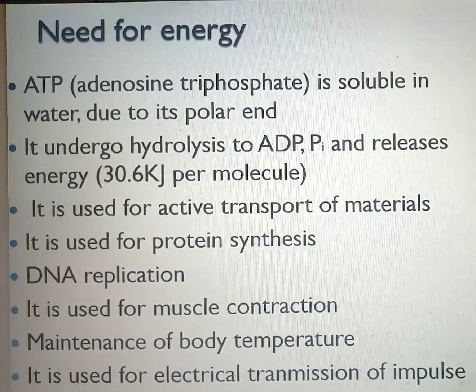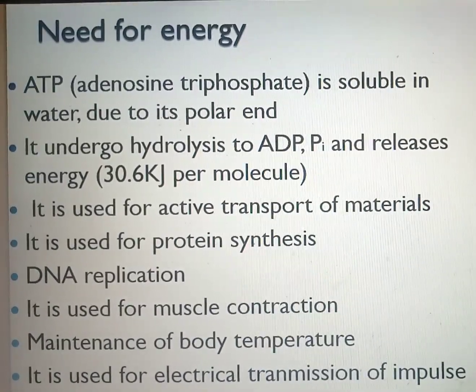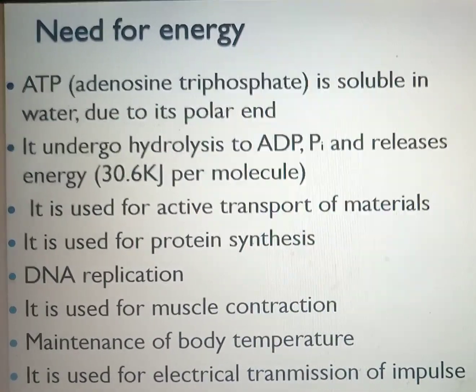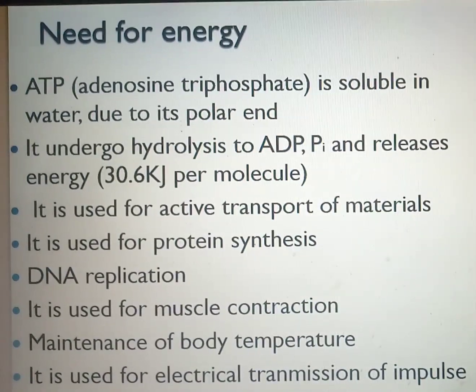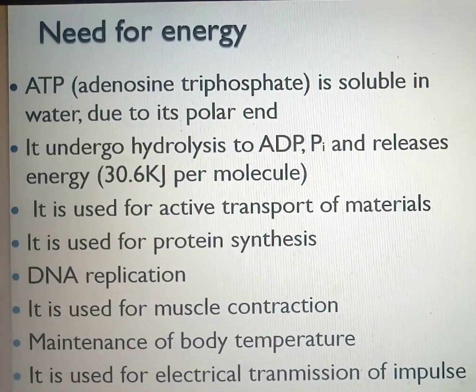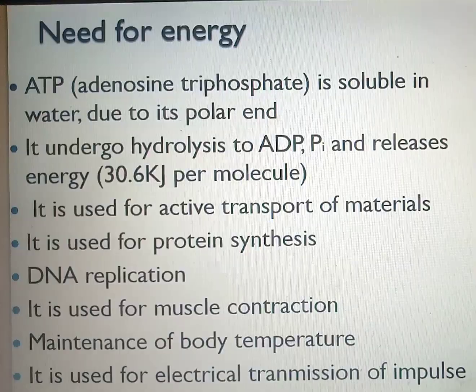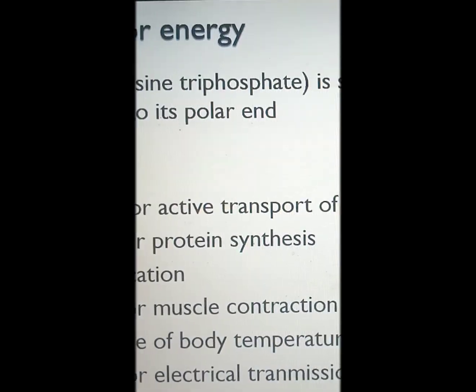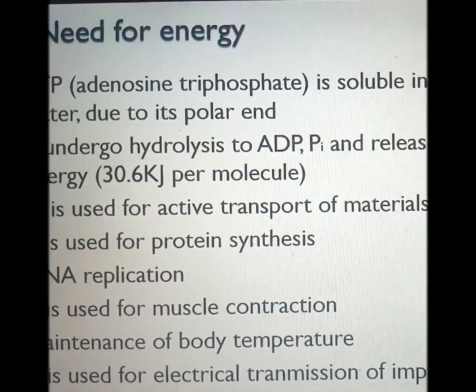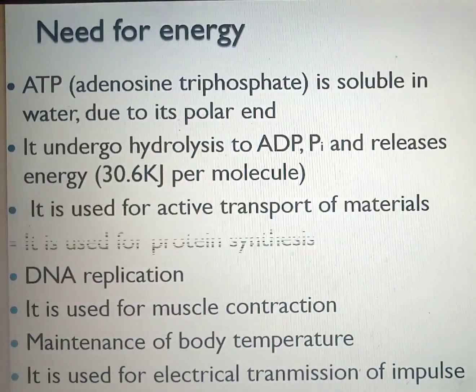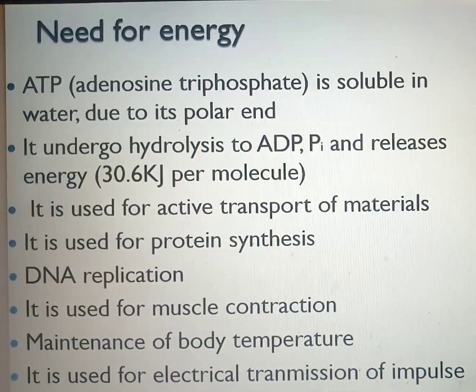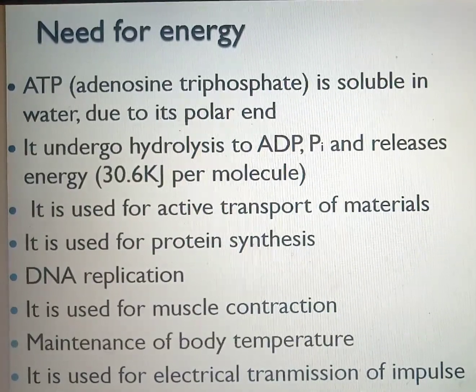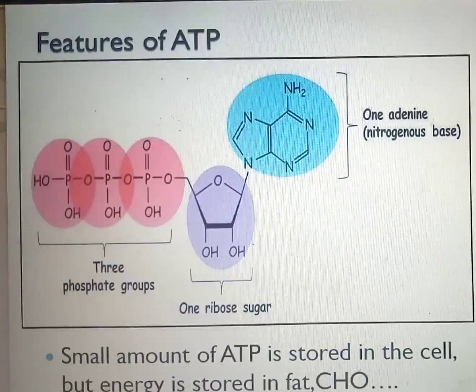So for that movement of nerve impulses, there is need for energy. Now, I looked briefly at the role of energy, as said, for protein synthesis, DNA replication, active transport, muscle contraction, to maintain body temperature, and for transmission of nerve impulses.